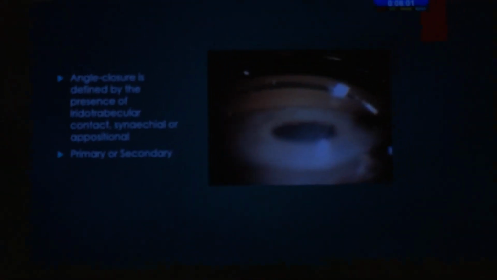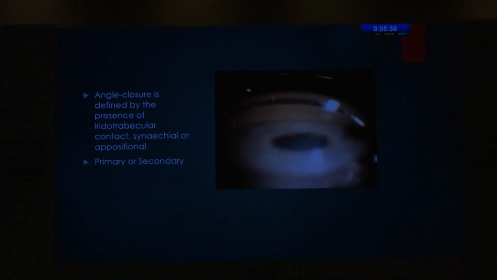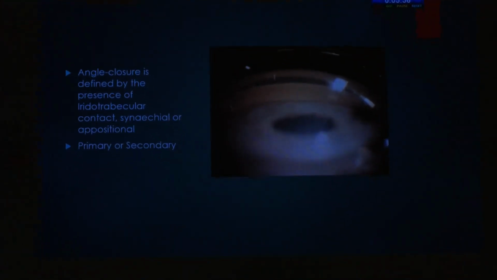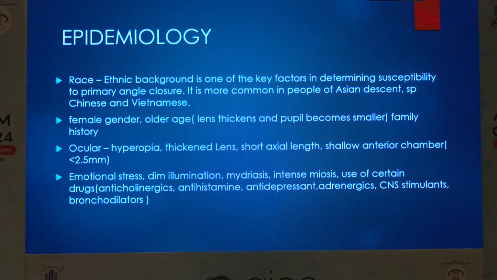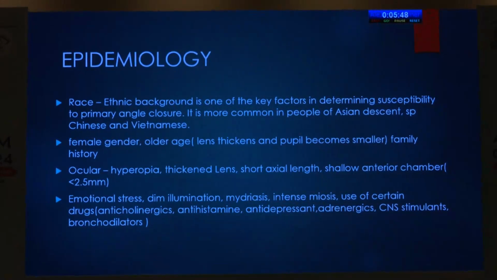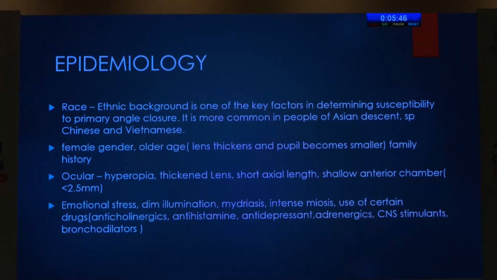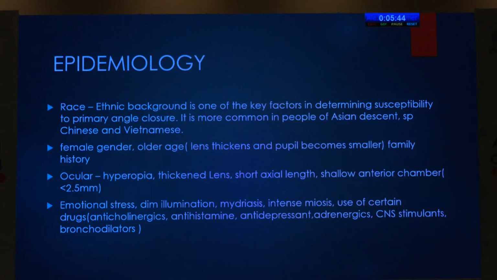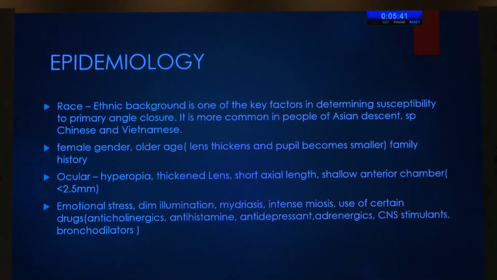Angle closure is defined by the presence of iridotrabecular contact, which may be synechial or appositional, primary or secondary. Ethnic background is one of the key factors in determining susceptibility to primary angle closure. It is more common in people of Asian descent, and the other demographic factors are female gender, older age, and the presence of a first-degree relative in the family. The anatomical factors are hyperopia, thickened lens, short axial length, shallow anterior chamber. The other precipitating factors can be emotional stress, dim illumination, mydriasis, intense miosis, and use of certain drugs.